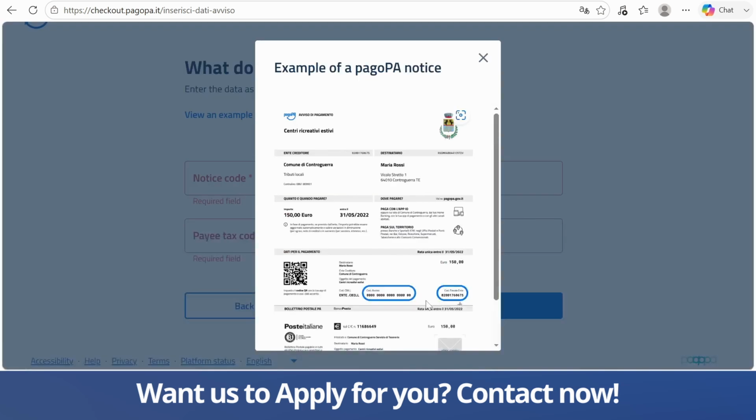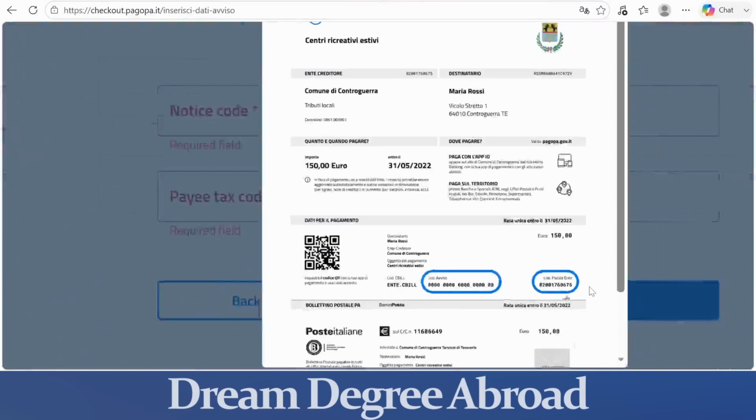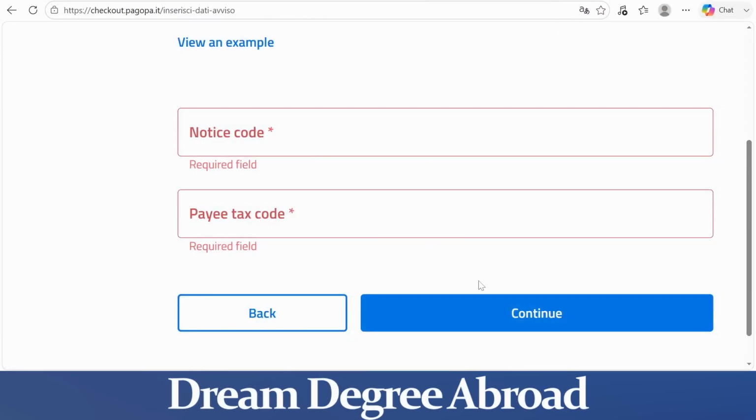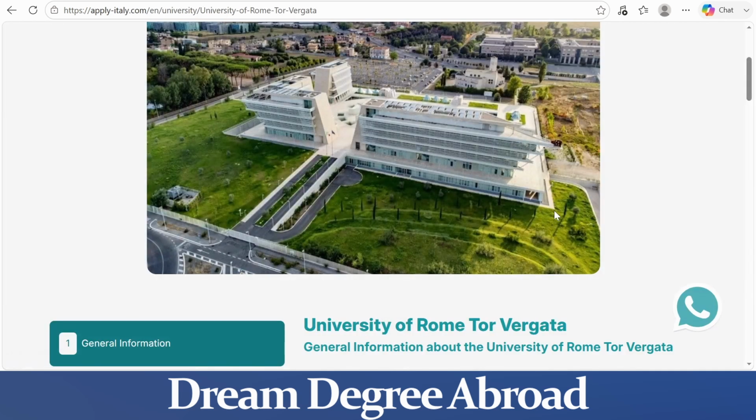This is the example of the challan and this is the notice code and pay text code. So you can write from here, from your challan, and after that click on continue. After clicking on continue, there will be the detail mentioned about your application. You have to simply go to the payment and by entering your email and mobile number, you can pay your fee using credit or debit card, and there will be the other options as well. And in this way, your payment will be done. And also you are done with applying to University of Tor Vergata, and your application will be considered for further evaluation. So this was the step-by-step application procedure of University of Tor Vergata.